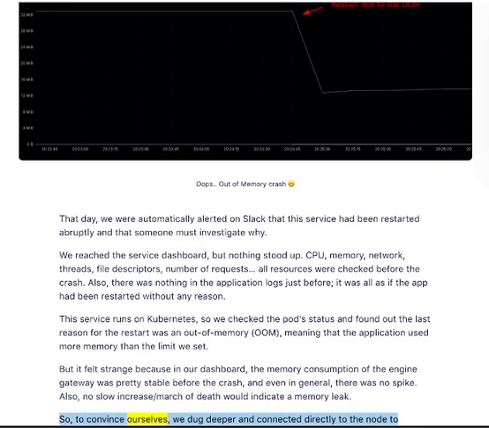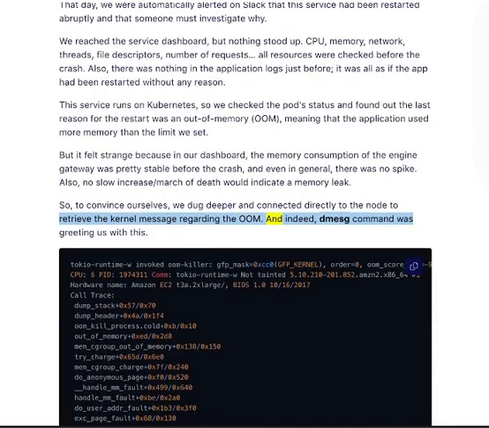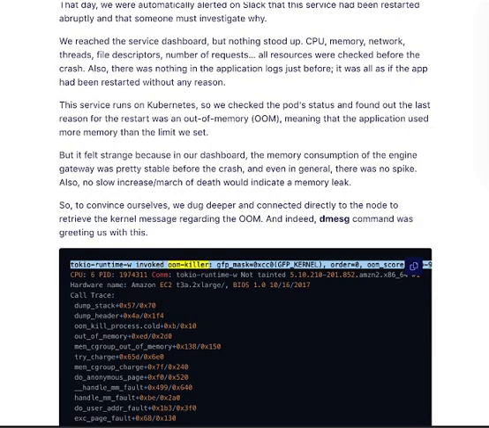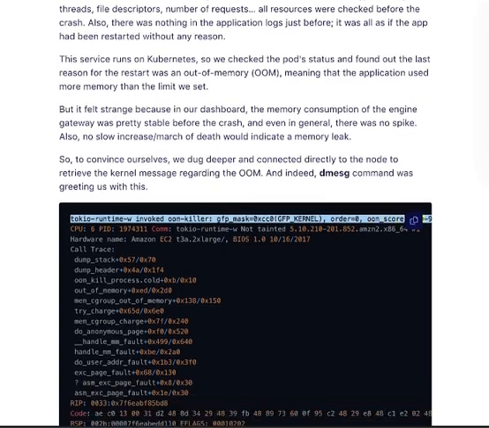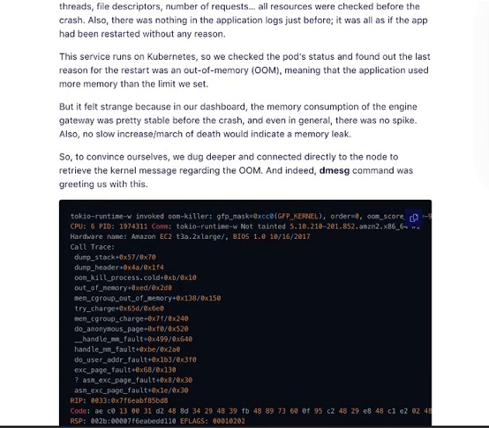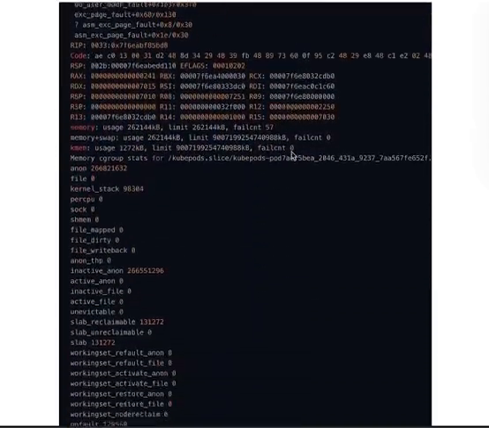So, to convince ourselves, we dug deeper and connected directly to the node to retrieve the kernel message regarding the OOM. And indeed, the dmesg command was greeting us with this. Tokio-runtime-w invoked oom-killer, gfp_mask equals 0xcc0, GFP_KERNEL, order equals 0, oom_score_adj equals 0. Let's unpack it a bit. The stack trace is reasonably normal for an OOM, reading from bottom to top.